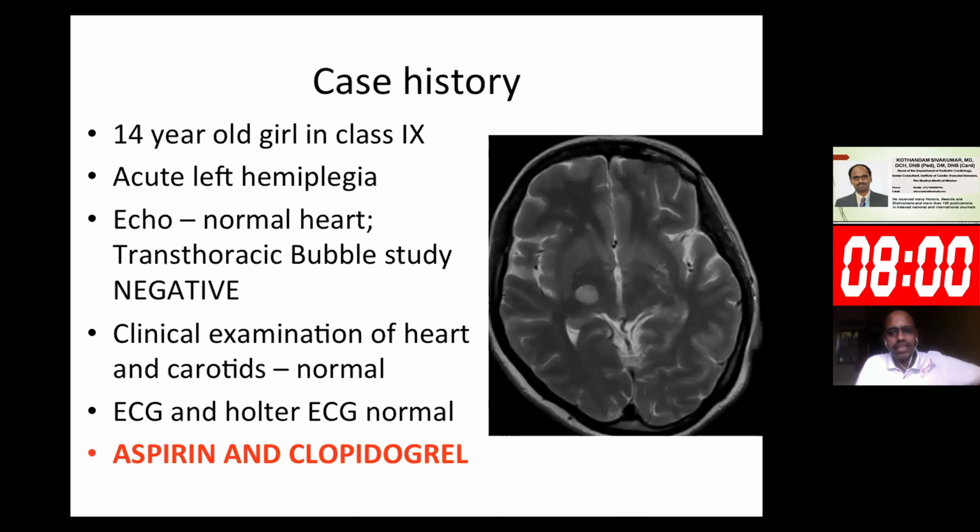So the case that I am presenting is a 14-year-old girl who presented with acute left hemiplegia. We can appreciate an infarct in the capsular region on the MRI. Echo showed a normal heart. The transthoracic bubble study was negative. Clinical examination of the heart was normal. The carotids were normally palpable. ECG and Holter did not show any atrial arrhythmia. And she was started on aspirin and clopidogrel.